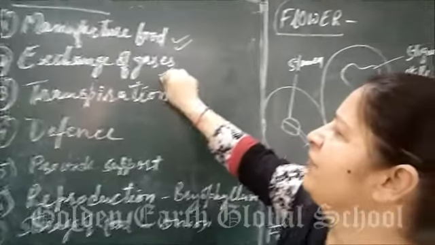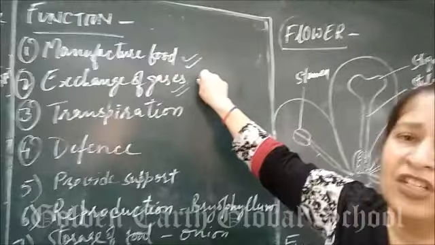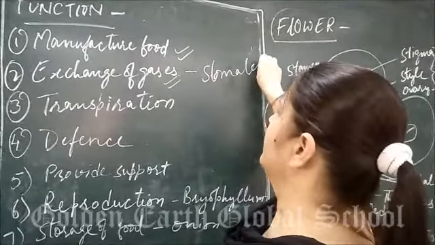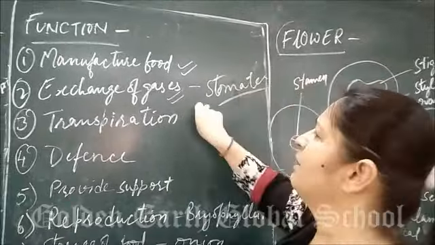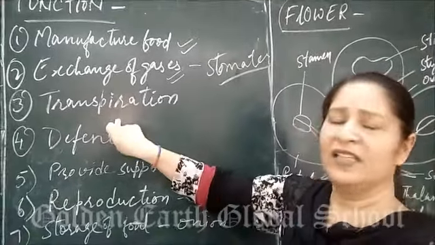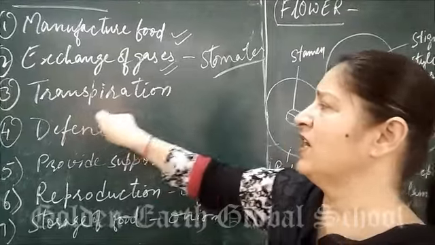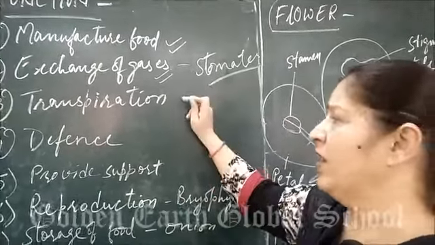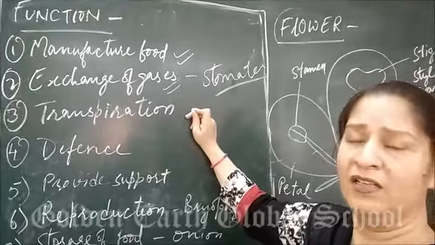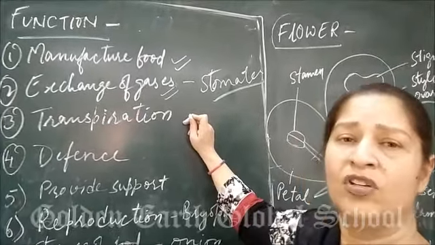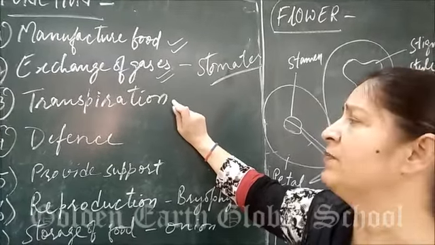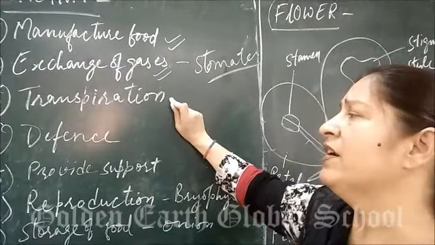Help in exchange of gases. How leaf help in exchange of gases? It is having stomata on its surface that will help in exchange of gases. Next is transpiration. What is transpiration? Loss of water through stomata. Means excess of water. If the plant is having excess of water, how will it remove it? It will remove it with the process called transpiration.